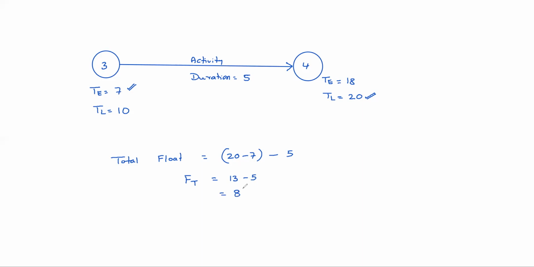So as early as possible you have started the project activity, and as late as possible you can complete. Then available duration is 20 minus 7, 13 days, but you need only 5 days. So 8 days can be wasted, either starting or finishing or in between you can stop work. Suppose manpower is very less.